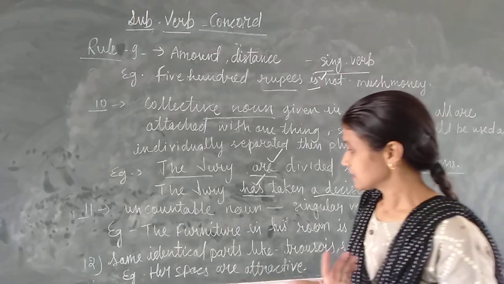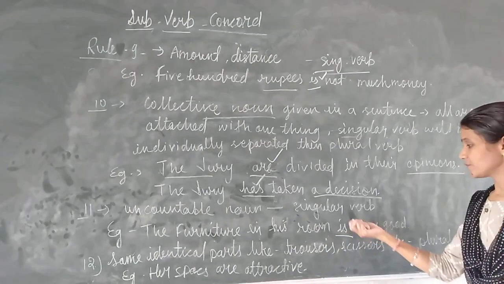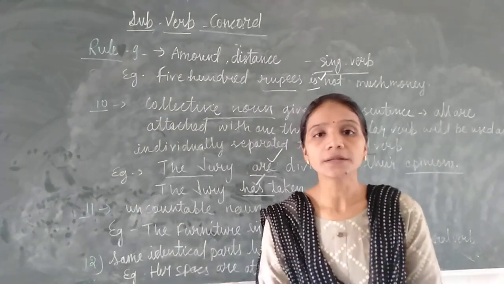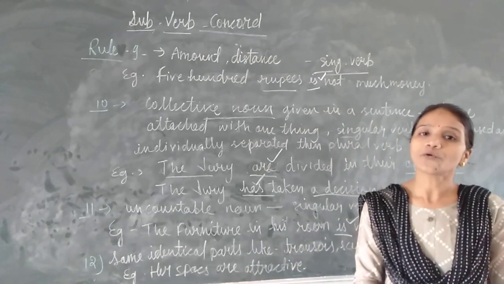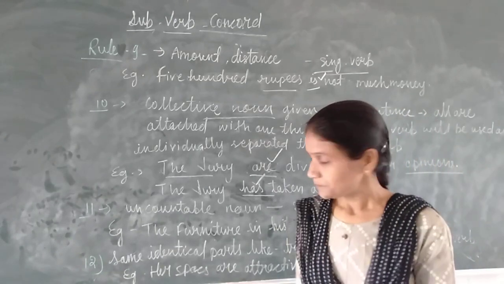Uncountable noun. Example, the furniture in his room is very good. See, furniture we cannot count 1, 2, 3. So it is uncountable. So when we have an uncountable noun in a sentence, we will always use singular verb.